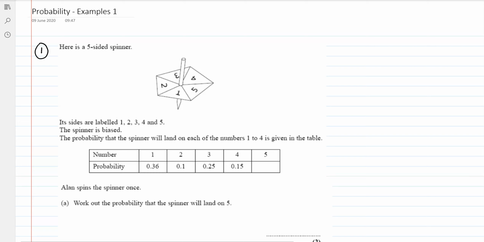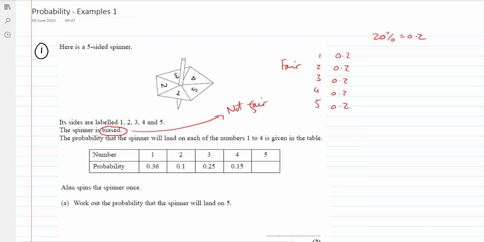So here's a 5-sided spinner. 5 different numbers, it's labelled 1 to 5. The spinner is biased. Biased just means that it's not fair. A fair spinner would have an equally likely chance to hit every number. So if there were 5 different numbers, every number would be just as likely to hit, so you'd have a 20% chance. If it was fair, it would be 0.2, 0.2, 0.2. Every number is 20%, which is 0.2 as a decimal.